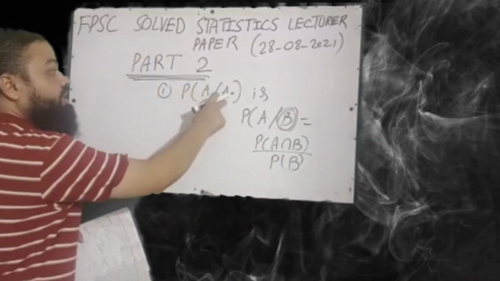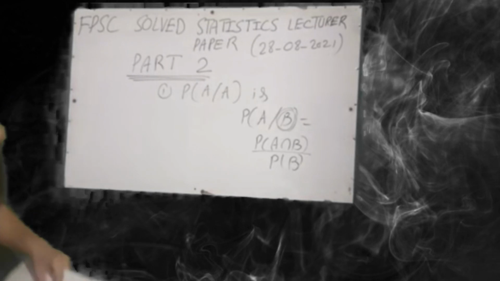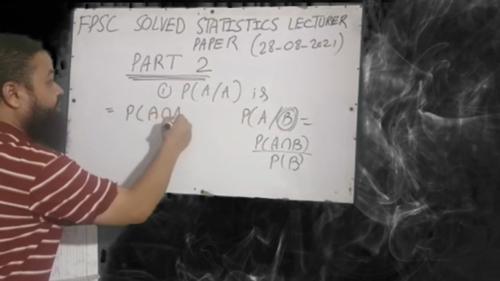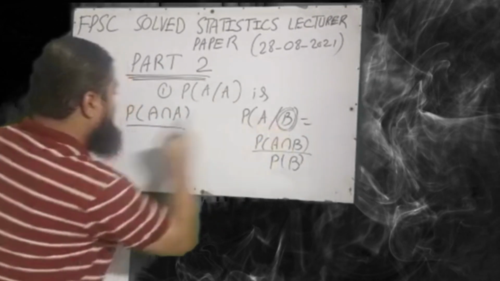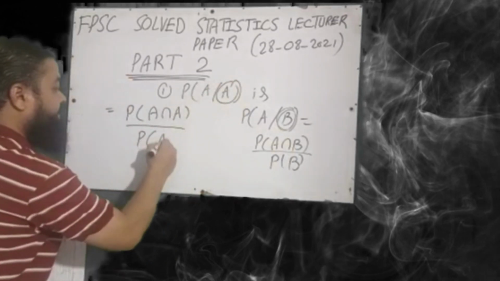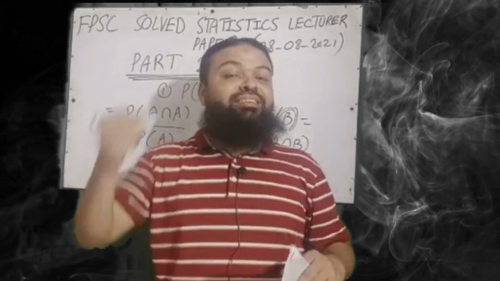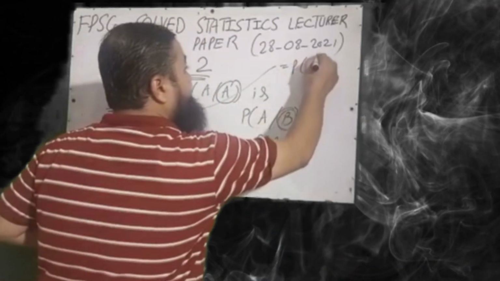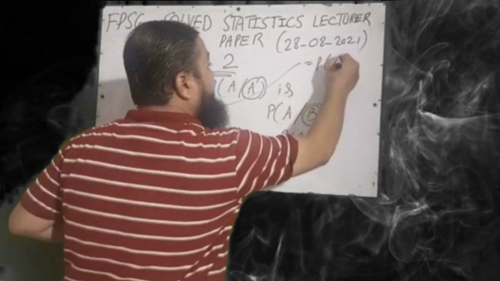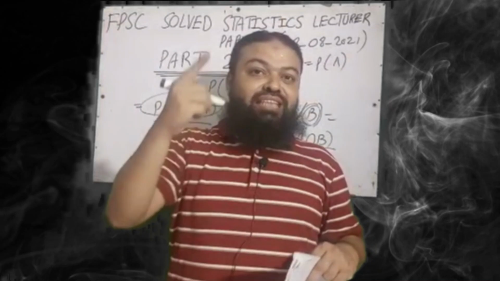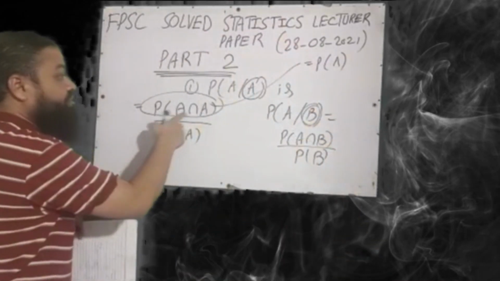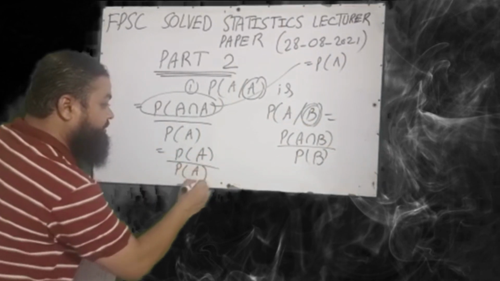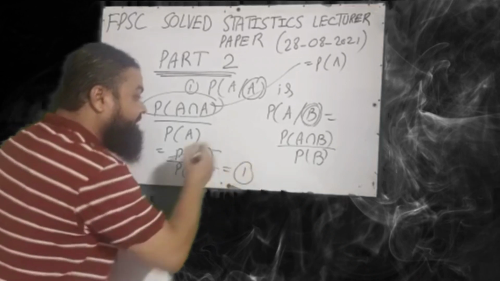Probability of A given A, we will have to apply the formula. First of all, probability of A intersection A over probability of the given event, probability of A. Now we know the probability of A intersection A is equal to probability of A, because what is common in both A's is A. So probability of A intersection A is equal to probability of A, over the denominator which is the same, probability of A. These will be cancelled and the answer will be 1.